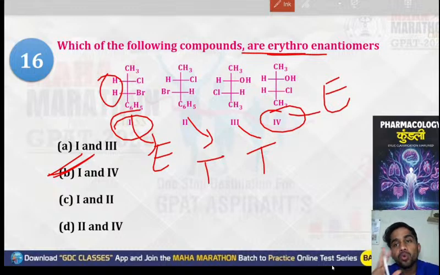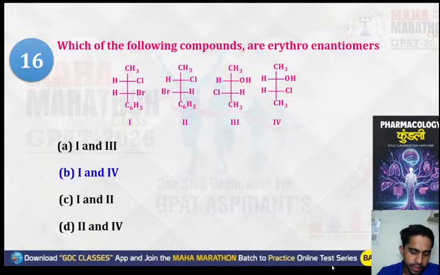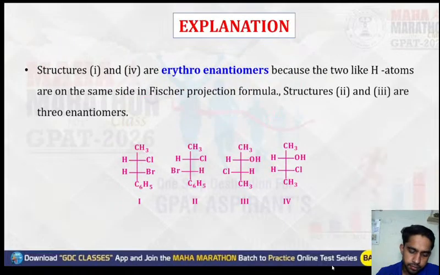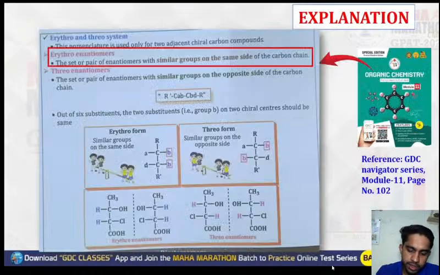Okay, so remember two conditions for the enantiomer. The first one is symmetry should be absent. And the second point is there should be the same group on continuous chiral carbon. So the correct option will be option number B, that is first and fourth are your enantiomer form, and the remaining are threo. So these were the erythro enantiomers.